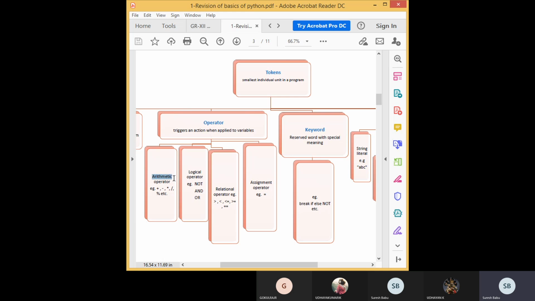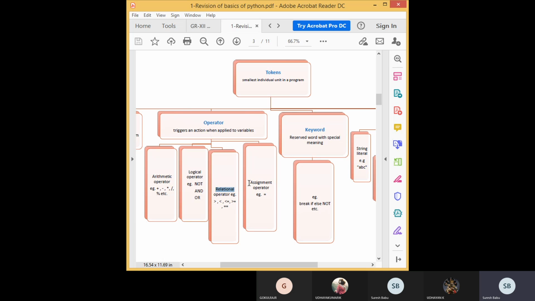First important thing is the arithmetic operator, like addition, subtraction. Then logical operators like not, and, or. Then relational operators, which are used for comparing two variables, like greater than, less than, less than or equal to, not equal to, equal to.